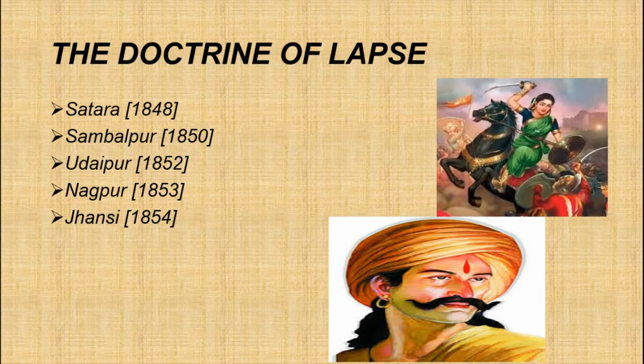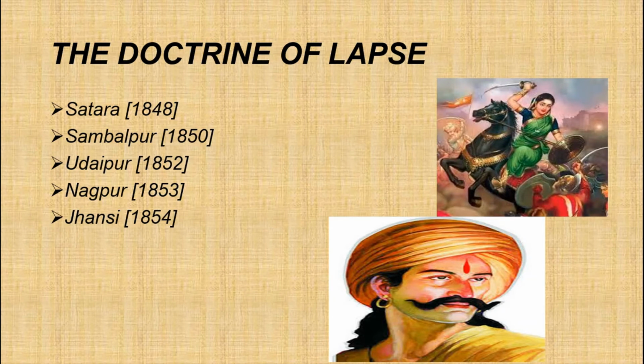Children, now we will see the doctrine of lapse. Okay. See, the final wave of annexations came under Lord Dalhousie, who was the Governor General from 1848 to 1856. He introduced the policy of doctrine of lapse, and according to this policy, if any Indian ruler died without a male heir, his kingdom would lapse, that is, become part of company territory.